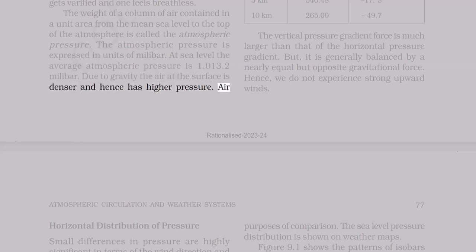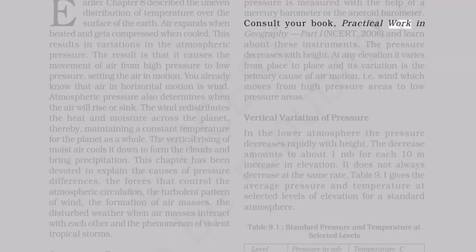Air pressure is measured with the help of a mercury barometer or the aneroid barometer. Consult your book, Practical Work in Geography, Part 1, NCERT, 2006, and learn about these instruments. The pressure decreases with height. At any elevation, it varies from place to place, and its variation is the primary cause of air motion, i.e. wind, which moves from high pressure areas to low pressure areas.